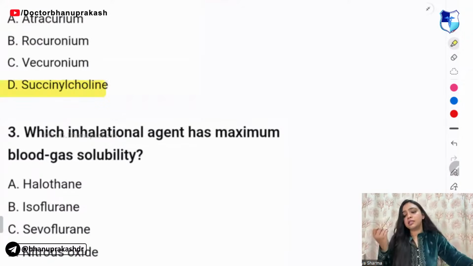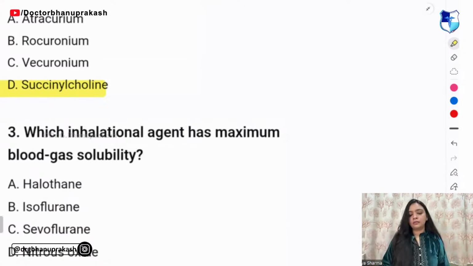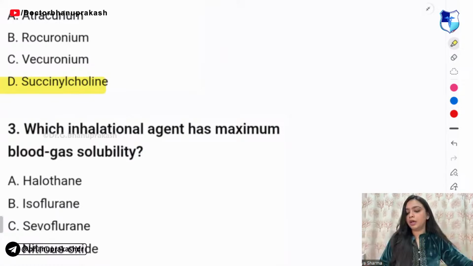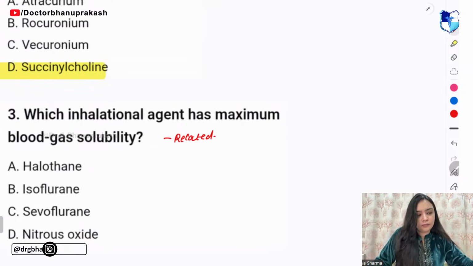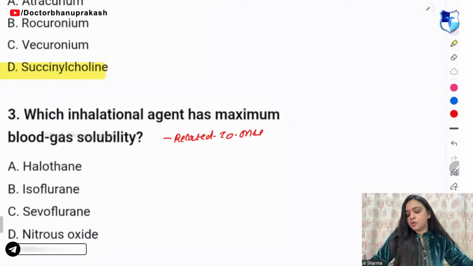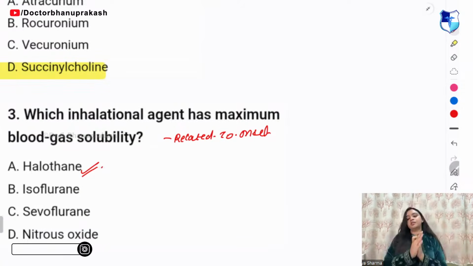Which inhalational agent has maximum blood gas solubility? This is the last question. So, blood gas solubility is related to what? It is related to your onset. So, onset of halothane is maximum.